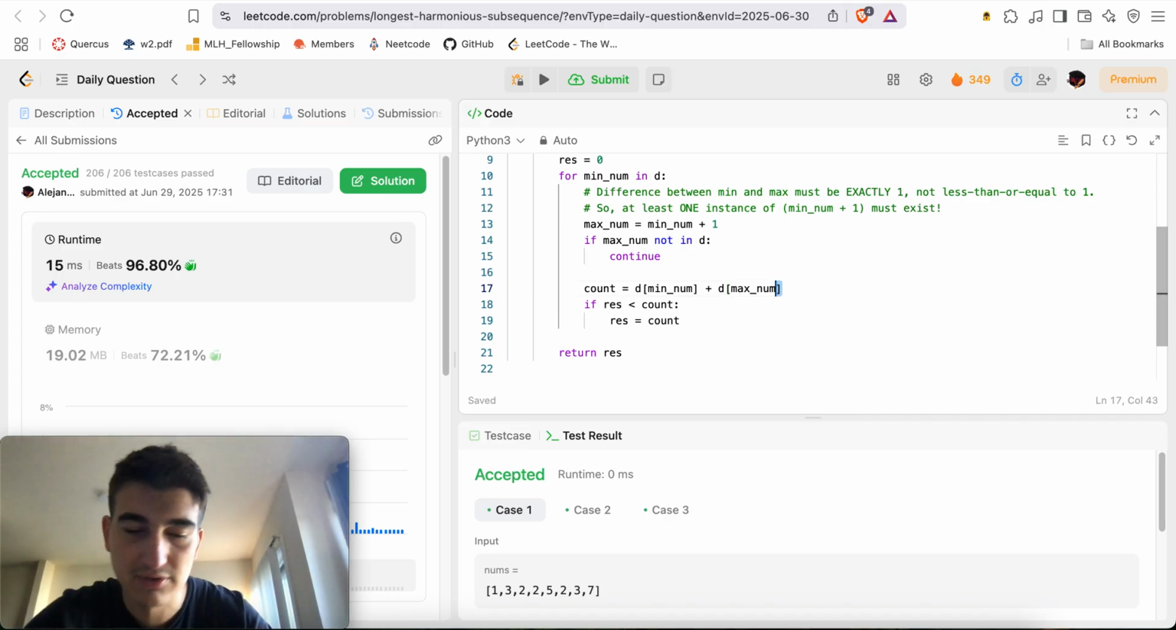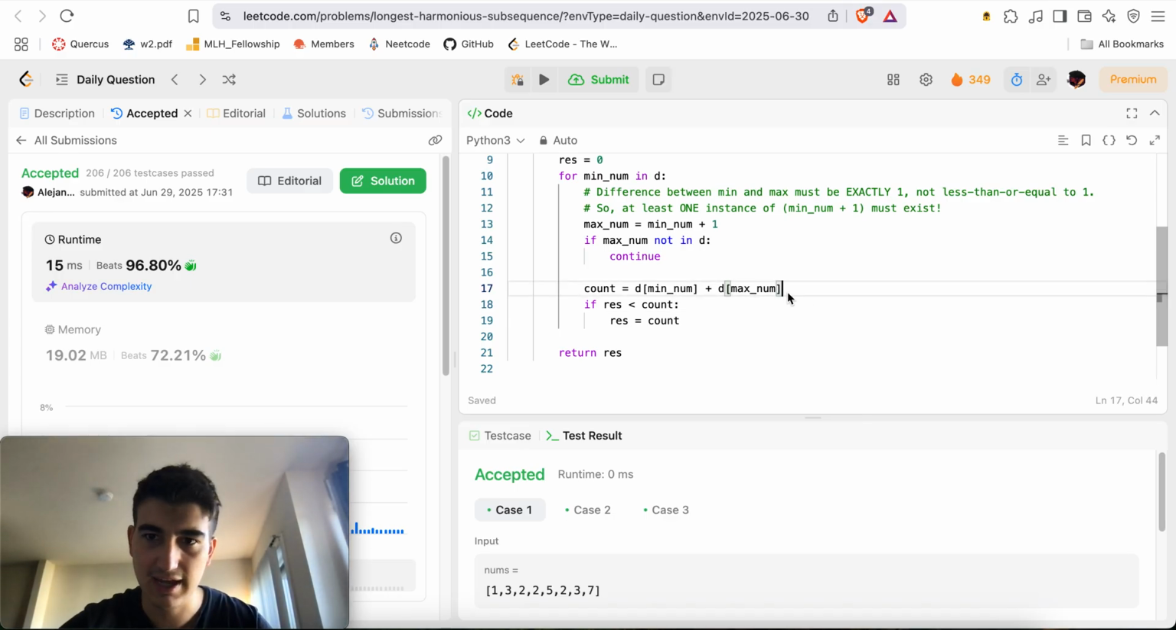Oh no, there's just a little smudge on my computer. Okay, I was like, what the heck? This looks like a curly brace to me, so I was like, what the heck? How is this working? Okay. Count is equal to, okay.